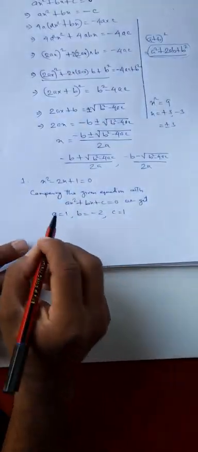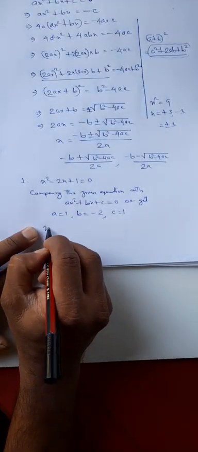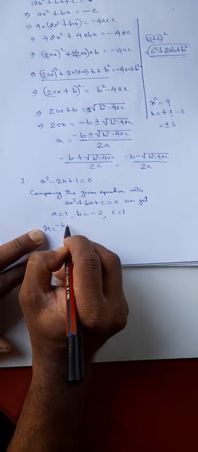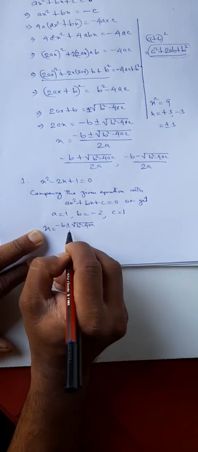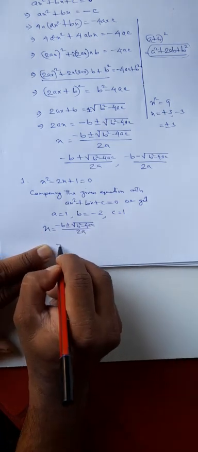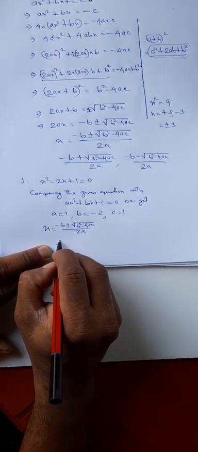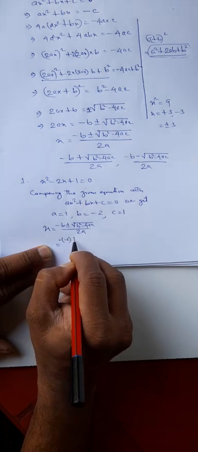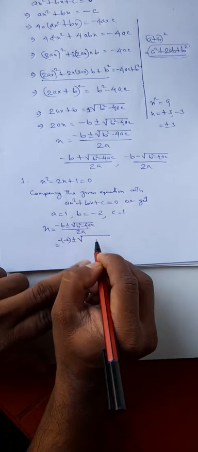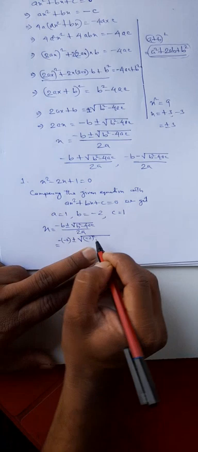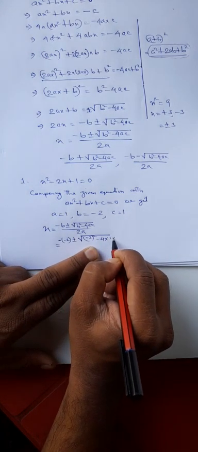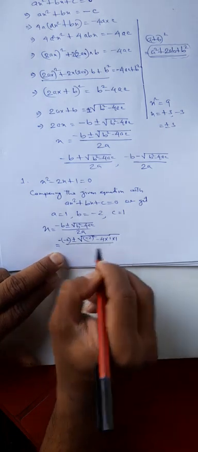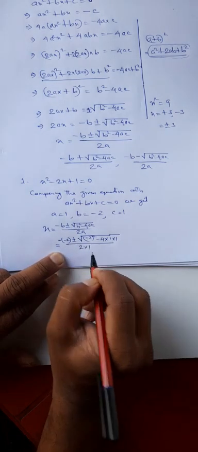So if you try to solve this equation, then you get x equals minus b plus minus root over b² minus 4ac divided by twice a. So what is b here? -(-2) plus minus square root of (-2)² minus 4ac. a is 1, c is also 1, divided by twice a, 2 into 1.